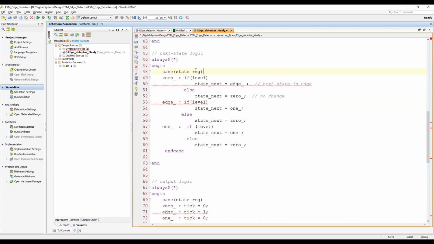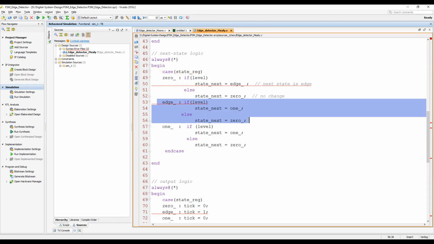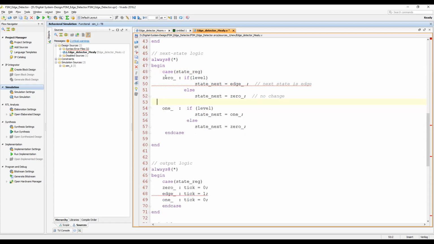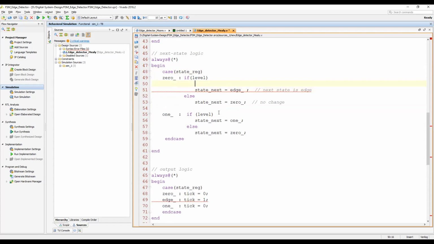Okay, so when I say case state register, let me remove this state. Okay, so if I'm in a 0 state and level goes high, then I will perform two operations. I will change the state, and I will also generate the tick signal. So tick is equal to 1 here. Okay, so next state will be 1.